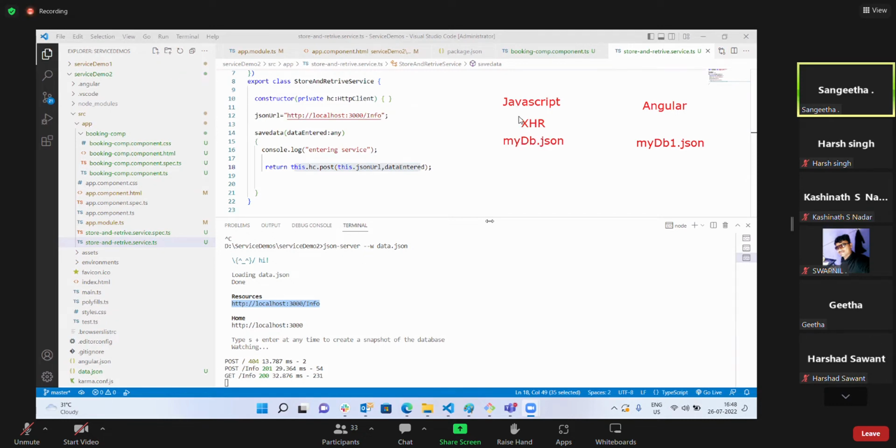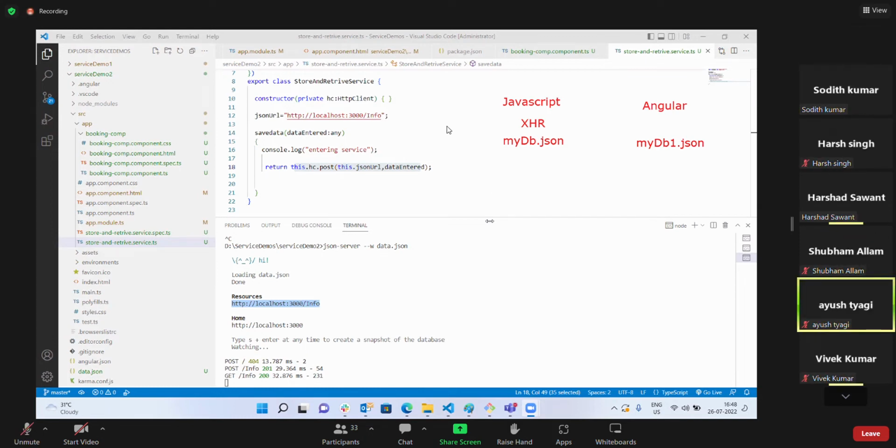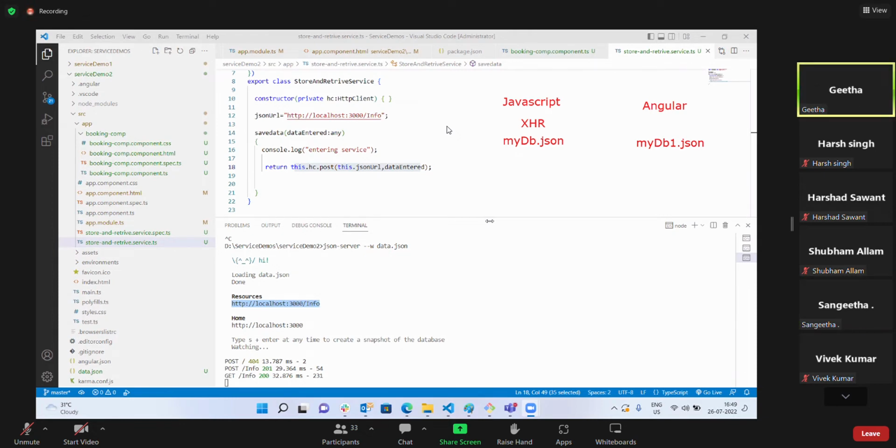Guys, are you with us? Yes, ma'am. We are in front-end technology, HTML, CSS. We used them and we can construct an application. On top of my application, if I want to achieve certain dynamic features, fetching the data, persisting the data, storing the data, and retrieving the data from the business logic server, we use dynamic languages. We started with JavaScript. In JavaScript, we used XML HTTP request. You remember this object, which is used to interact with the server.